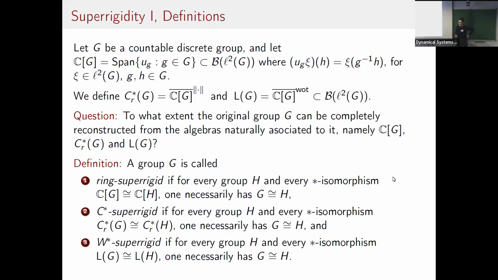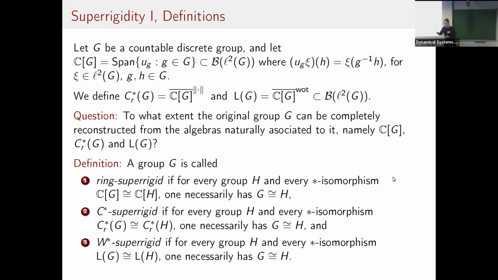So you can close the space under two different topologies. One is the norm topology, and you get the reduced group C-star algebra. And then the other one is the weak operator topology, or the strong operator topology, in which case you get the group von Neumann algebra. And one question that a lot of people, well, some of us, including me, are interested in is to understand how many properties of your initial data, of your initial group G, are preserved when you move to one of these algebras: either the group ring, the reduced group C-star algebra, or the von Neumann algebra.